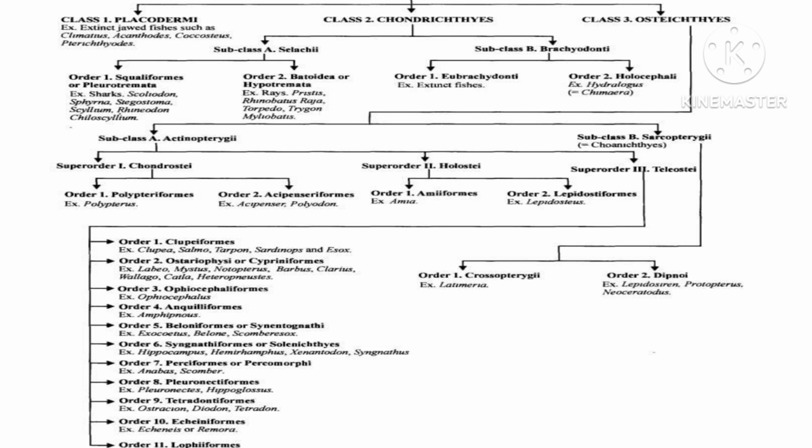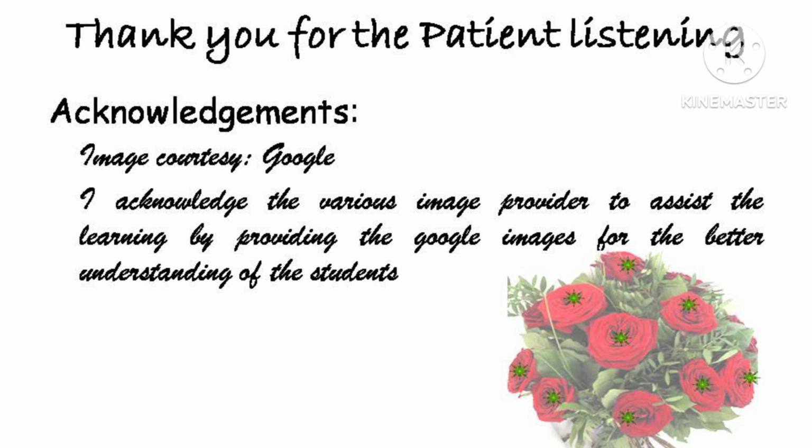So by this we conclude about the classification of Pisces, and this Dipnoi is going to be the connection for the next group of organisms, amphibians. Amphibians live in a dual mode of life, that is they live in both places, land as well as water. So this Dipnoi is going to be an initial organism, showing how the fishes came to the land for their survival.